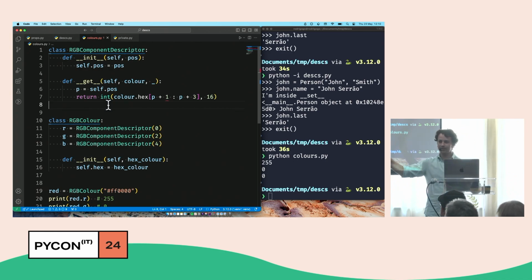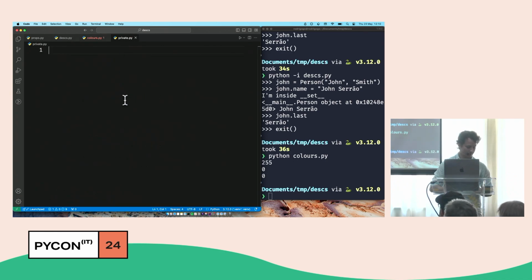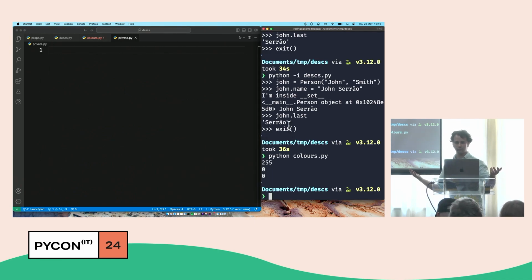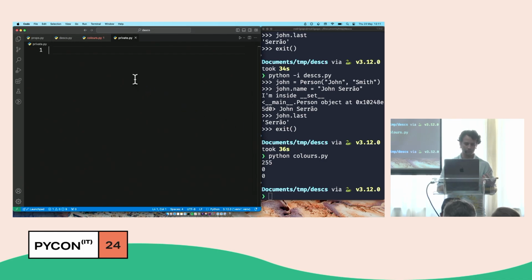Alrighty, everyone fine with this? Brilliant. So let's do one final thing. In Python, there's another convention. There's this one Python educator, I mean, there's plenty of people I like, but there's one that says that Python is a language for consenting adults. You can't really prevent anything from happening, but there's certain standards and conventions that we all agree to uphold.